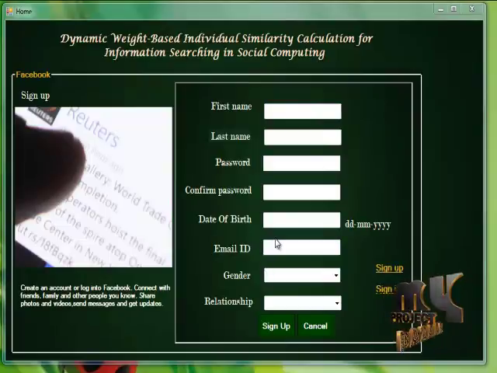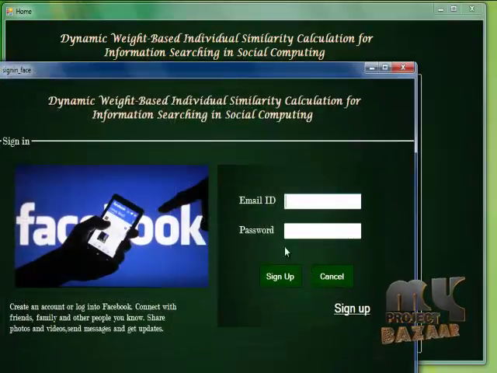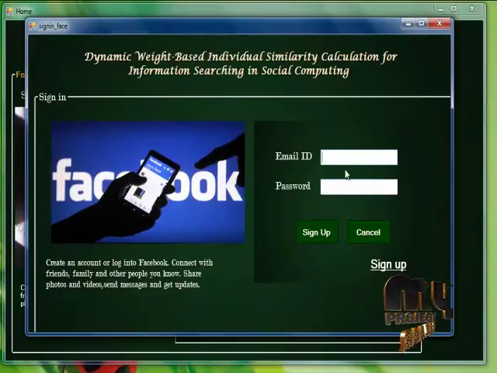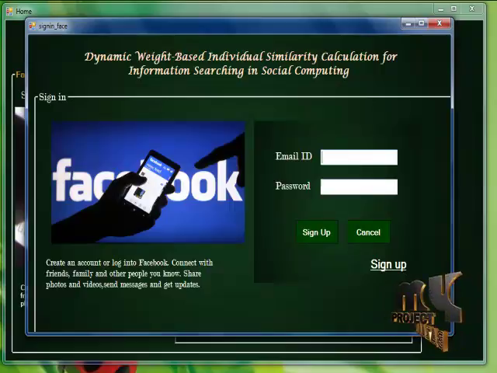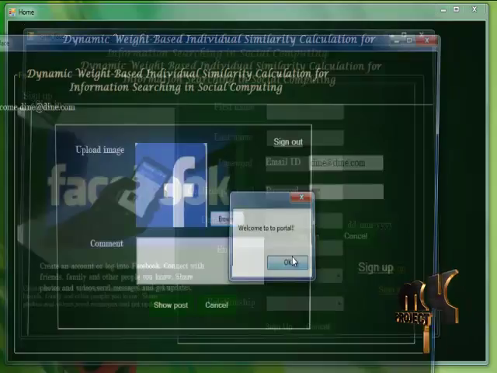Now we are getting into the Facebook link. In the Facebook link, there are two options: sign in and sign up. If you don't have an account, we can sign up using create account, and if we have an account, we can proceed to sign in. This is the sign-in process. We use our email ID and password to sign in. Now we are logging into the Facebook account using our credentials.